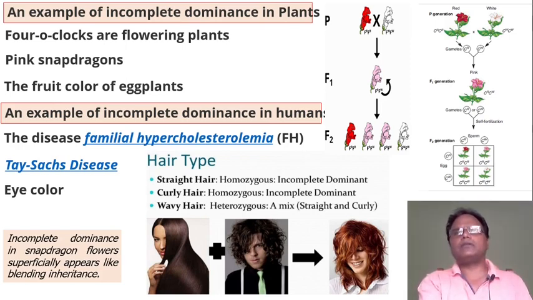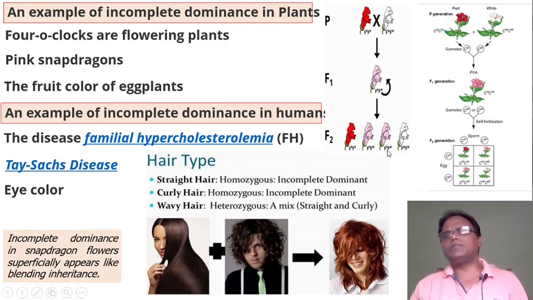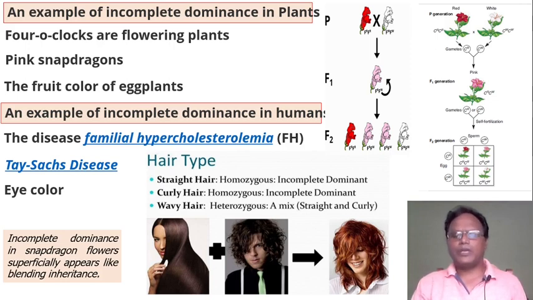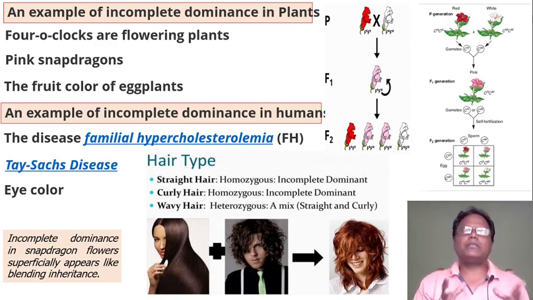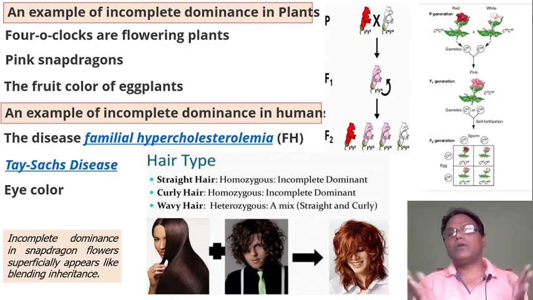Here a red snapdragon flower is crossed with a white snapdragon flower. We get the F1 generation, that is pink. Then the F2 generation is one red, two pink and one white. That means the phenotypic ratio is 1 is to 2 is to 1, as well as the genotypic ratio is also 1 is to 2 is to 1. Here in incomplete dominance, the phenotypic ratio and genotypic ratio are the same. So this inheritance does not follow Mendel's law.